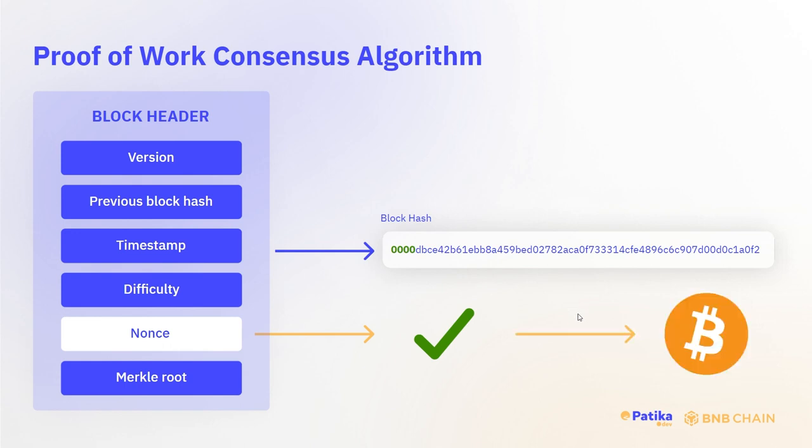Okay, and at the end of this, I need to get a reward because I mined it. I use energy, I took my time, and there's gonna be a block reward for me after I do all of those things. This is how proof of work consensus algorithm works. We'll also have a blockchain demo on it, and you will have a thorough understanding. If you have the idea here, that's enough for me.